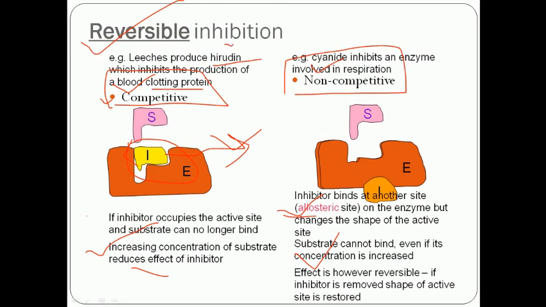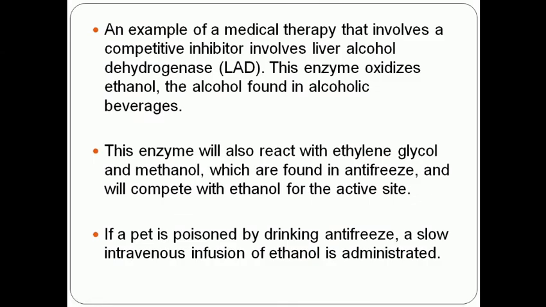An example of competitive inhibition is the leech, which produces hirudin, which inhibits the production of blood clotting protein, and cyanide inhibits the enzyme involved in respiration. So cyanide is an allosteric inhibitor that alters the active sites, and removal of cyanide will lead to the restoration of enzyme activity. Similarly, another example is in the liver, the enzyme alcohol dehydrogenase, with a competitive inhibitor.